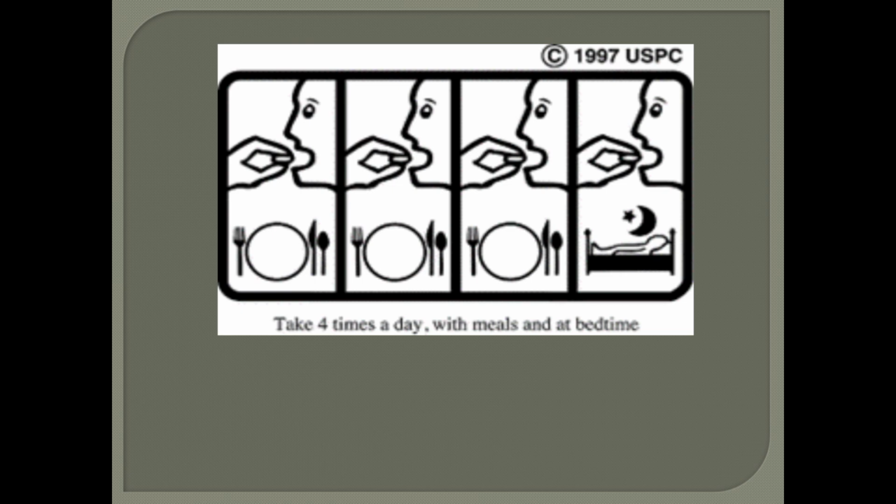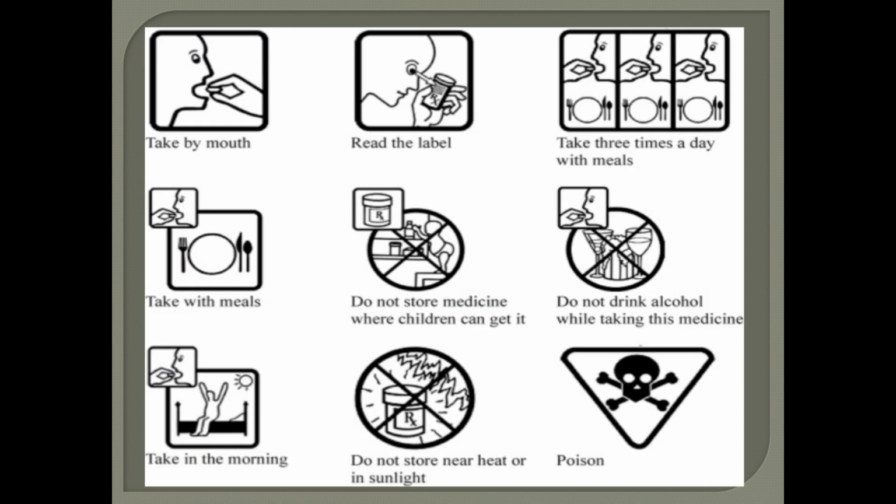The last dose will be at night. So this pictogram is showing with food, and the tablet should be taken 4 times.